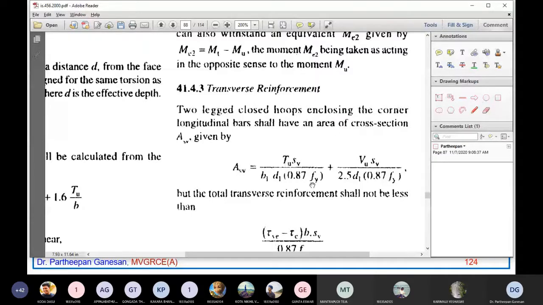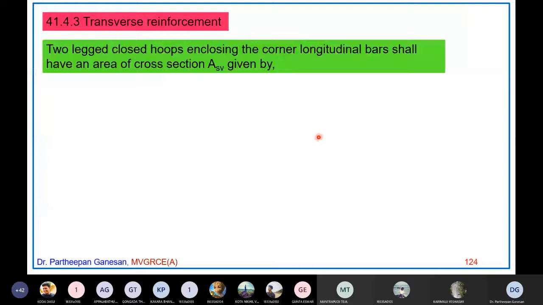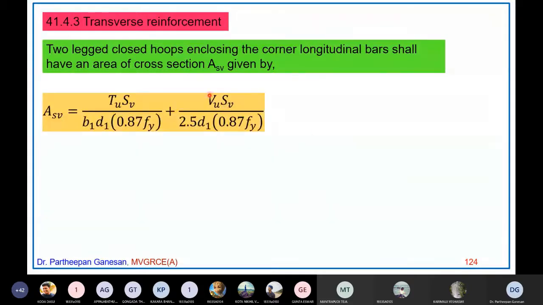In case the print is not clear, I am writing it here. ASV equals TU into SV divided by B1 into D1 into 0.87 Fy, plus VU into SV divided by 2.5 D1 into 0.87 Fy.